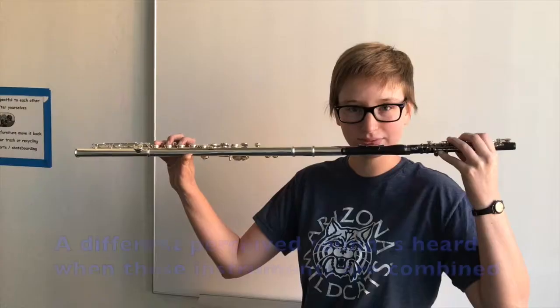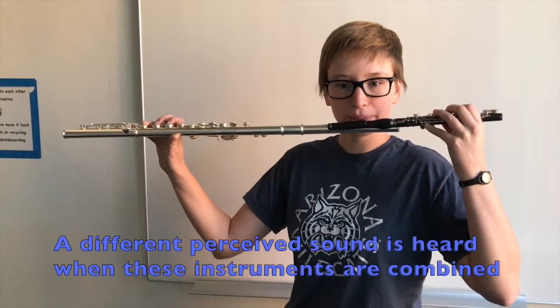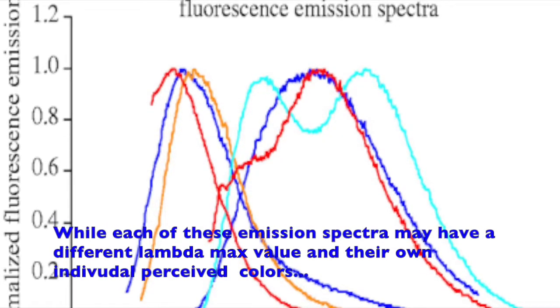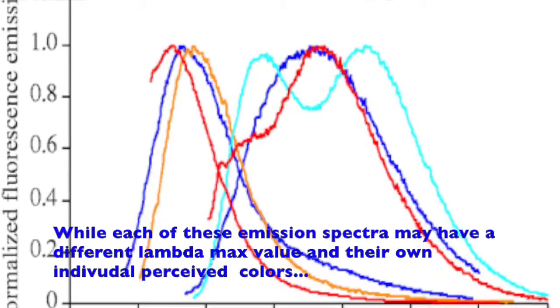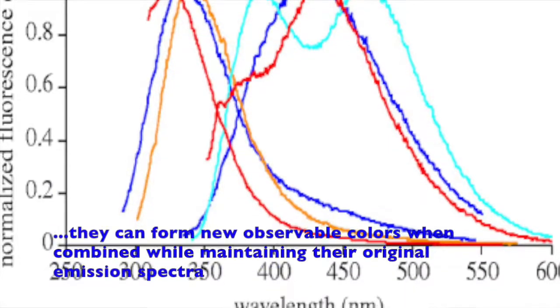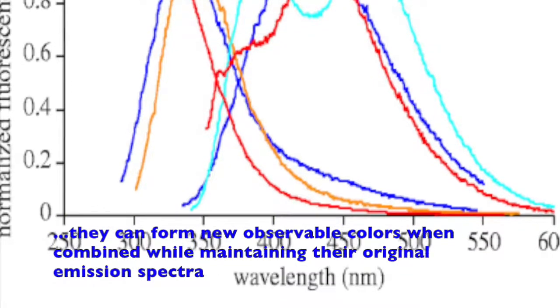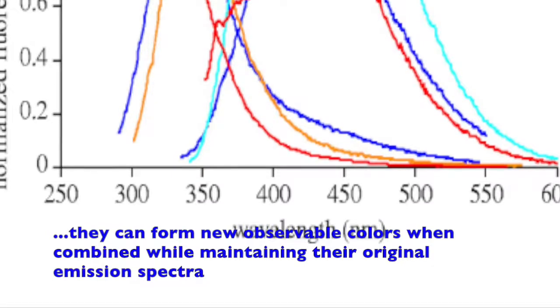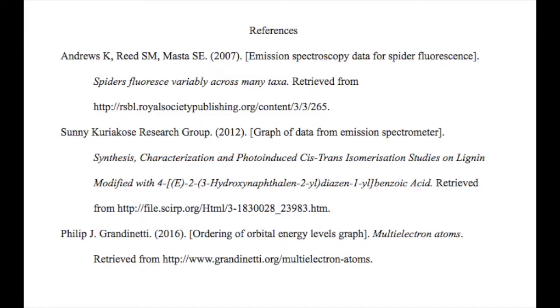When the sounds of these two instruments are combined, a different effect is produced. This sound is not the same as either of the two original sounds. Instead, elements of both are audible. Likewise, if two substances of different lambda maxes are mixed, there will be peaks on the emission spectroscopy graph at both original values. However, the combination of the two peaks produces a different observable output than either individual peak. And that's how the lambda max produced in emission spectroscopy can be linked to color.